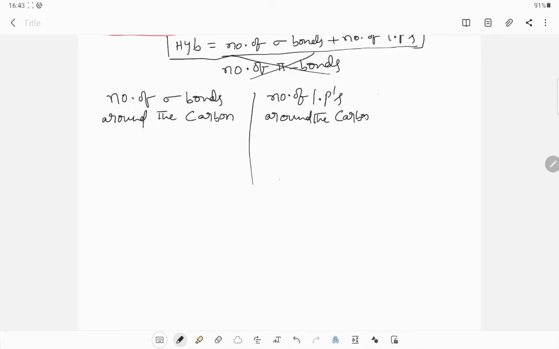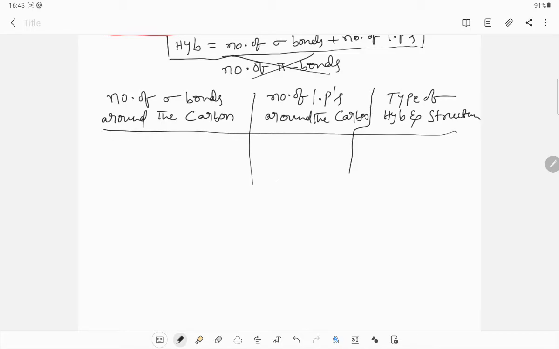Next, type of hybridization and its structure. Look students, for suppose, carbon maximum valency how much? 4 bonds are there around the carbon only. So that's why I'm starting with 4.